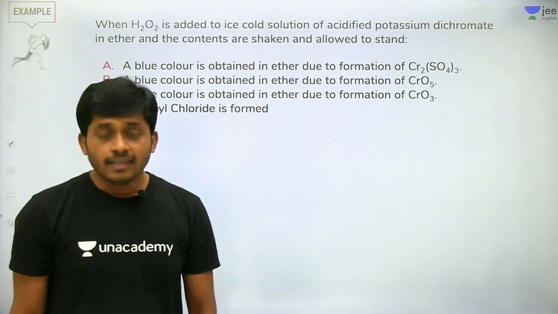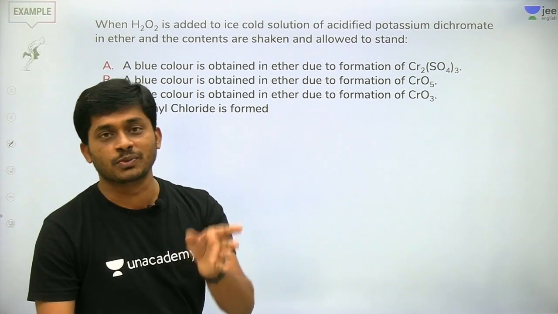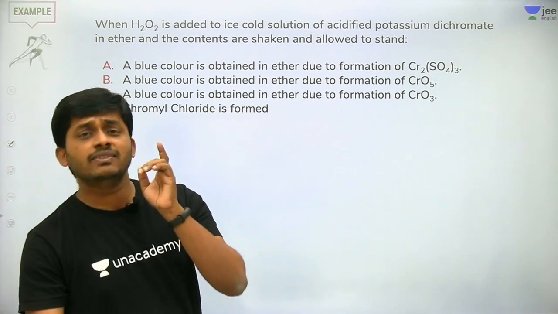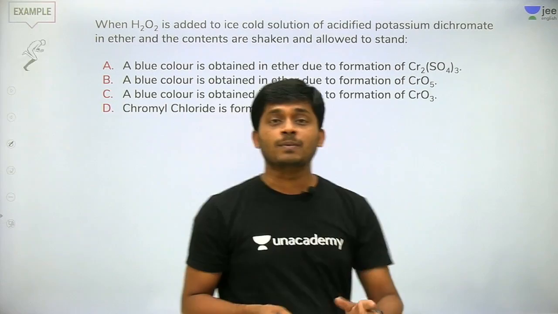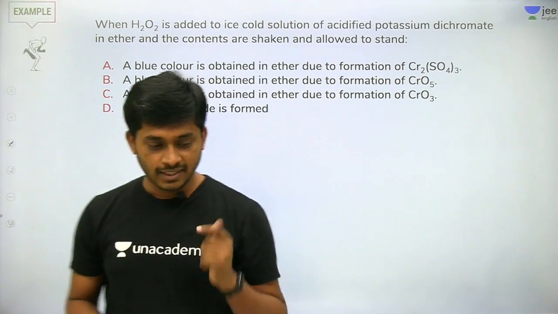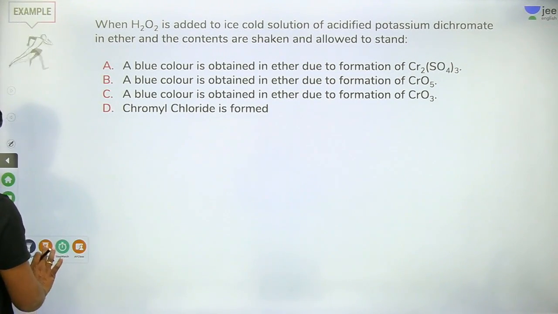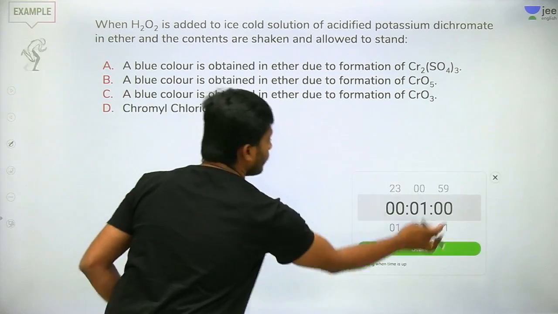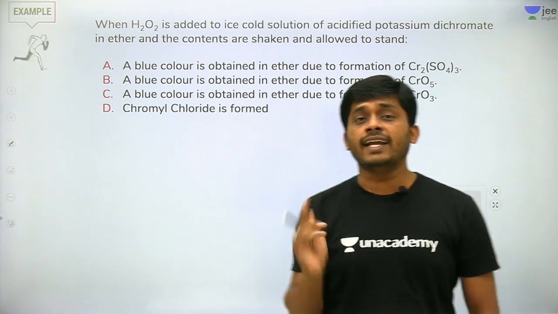This one. This is the test used to identify H2O2. This is one of the very good questions and it is used for practical purposes also. H2O2 identification test. Okay, right? So let us start the timer. I started the timer. So there are very good questions ahead.